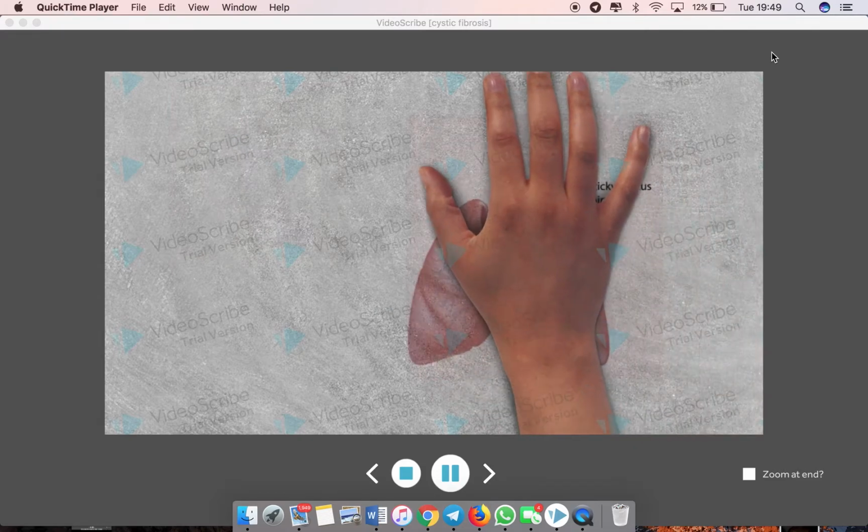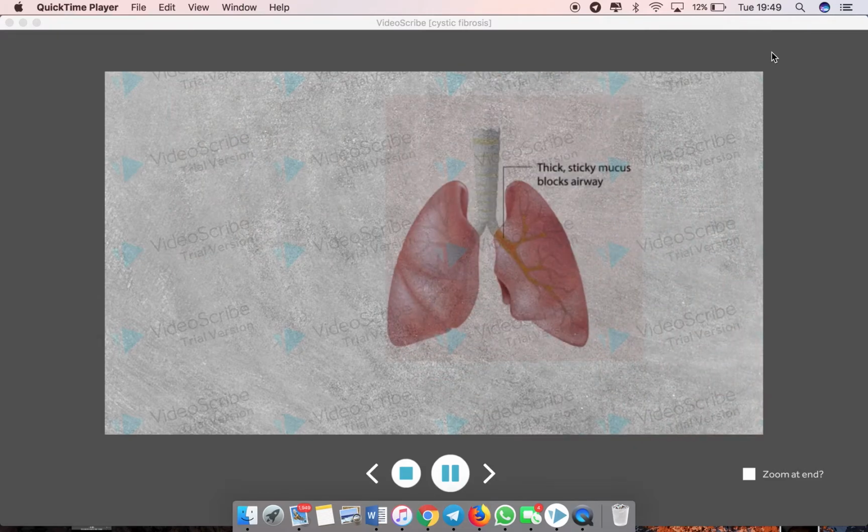Let's consider the effect on the lungs. As described earlier, the faulty CFTR protein causes mucus to thicken. This now thick mucus is unable to be cleared effectively by the physiological mechanisms in place, mainly the mucociliary escalator. The chronic presence of thick mucus irritates the airways and causes inflammation. This also creates an ideal environment for bacteria to thrive. This can eventually lead to pneumonia.